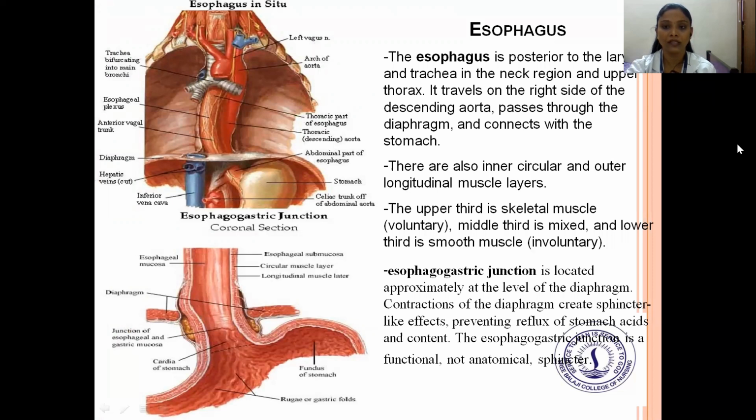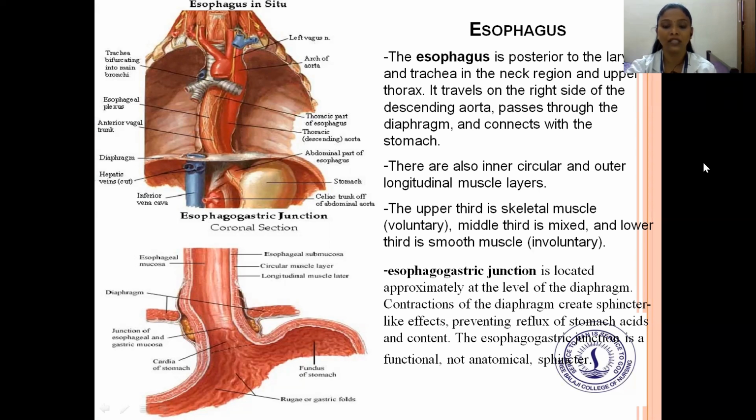The esophagus is posterior to the larynx and to the trachea in the neck region and in the upper thorax. It travels to the right side of the descending aorta, passing through the diaphragm and connecting with the stomach. There are inner circular and outer longitudinal muscle layers.